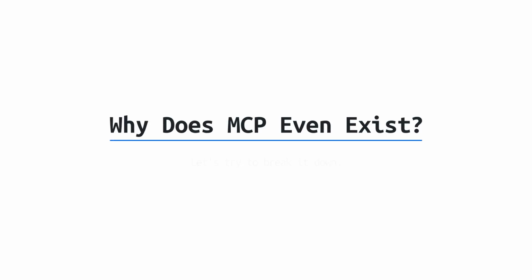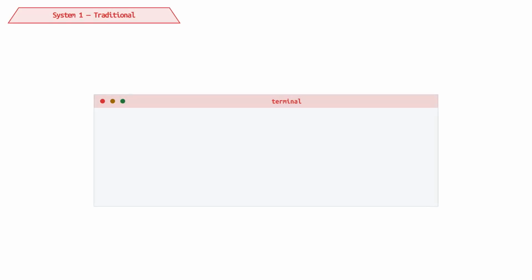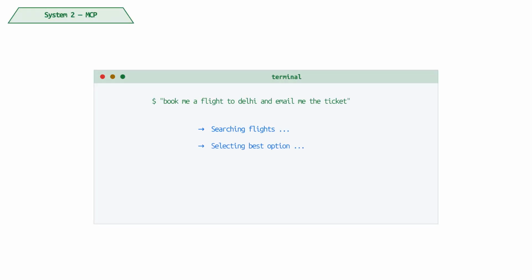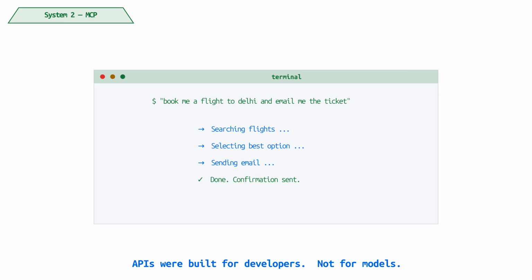Why does MCP even exist? Let's try to break it down. Think of a simple app. A user asks, "Book a flight and send me the ticket." You already have APIs for booking and email. Everything exists, but the system still needs someone to decide what to call first, what next, and how to connect them. That someone is your code, not the model.